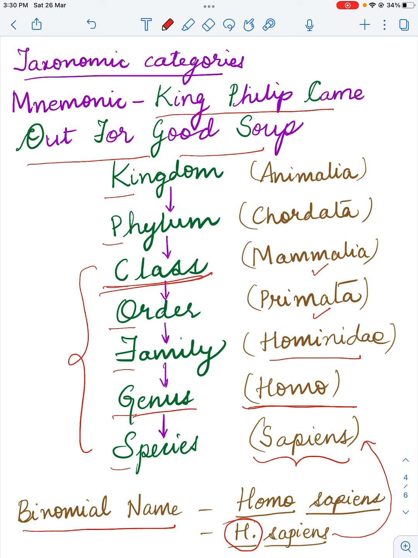So we all belong to mammals, don't we? Then Chordata is the name of the phylum, and the kingdom to which we all belong is Animalia. That means this kingdom only has animals, right? So these various taxa are taxonomic categories. Why did we do this? In order to simplify our job, in order to make the classification process less clumsy.